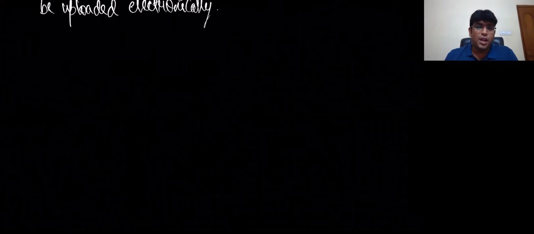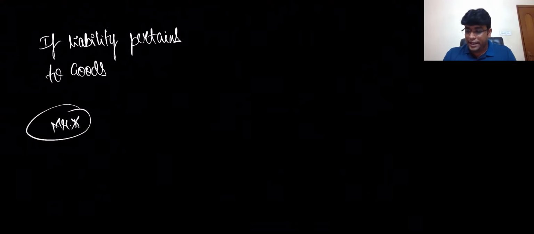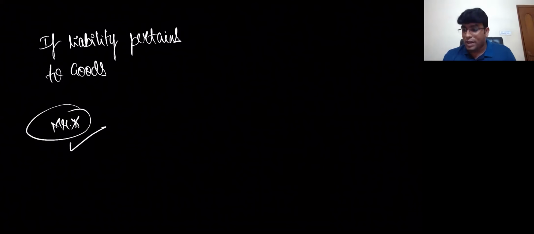Clear, my dear friends? Finally, one or two interesting points which you need to know in this section. If you know that, that story is done. Listen. If liability pertains to goods, what does it mean now? For example, Mr. X is liable to pay some amount in relation to goods. Clear, my dear friends? And what is happening is that now the goods are in a warehouse.